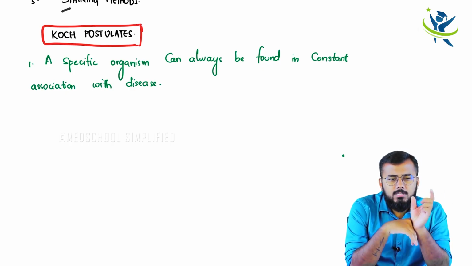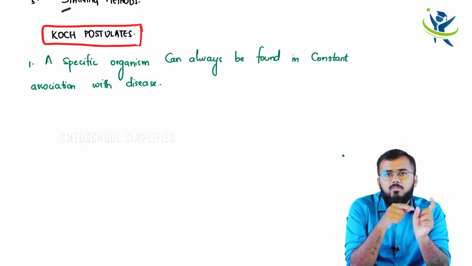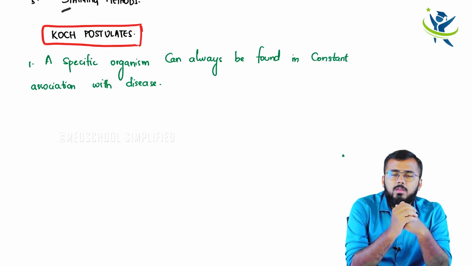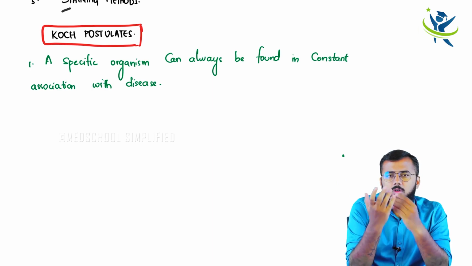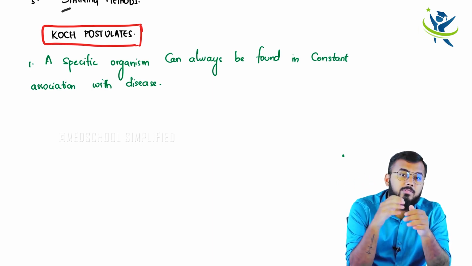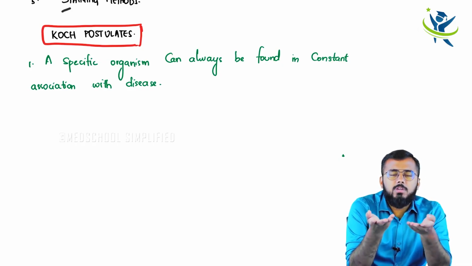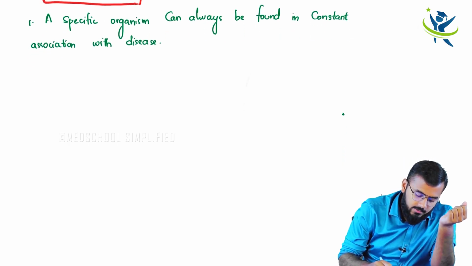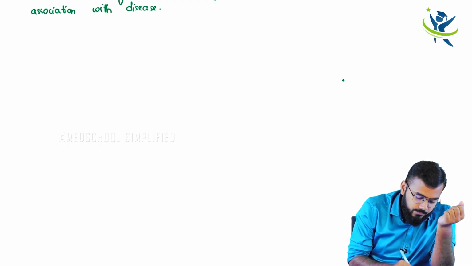Like, let us say, leprosy, a specific disease: for that we have a specific organism called Mycobacterium leprae. So Mycobacterium leprae causes leprosy. It does not cause gonorrhea or cholera or typhoid and all. Right? So every disease has its own specific organism. So that's what he told. Next, let me even write the example, guys, so that when you revise it later on, it would be easy.